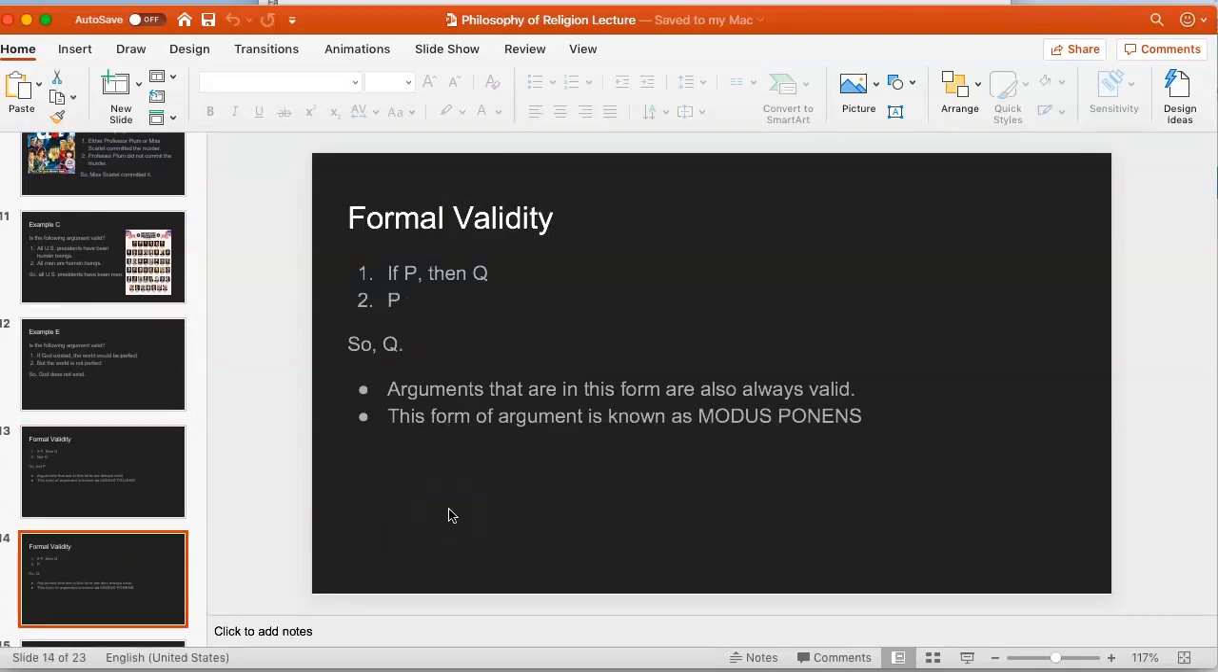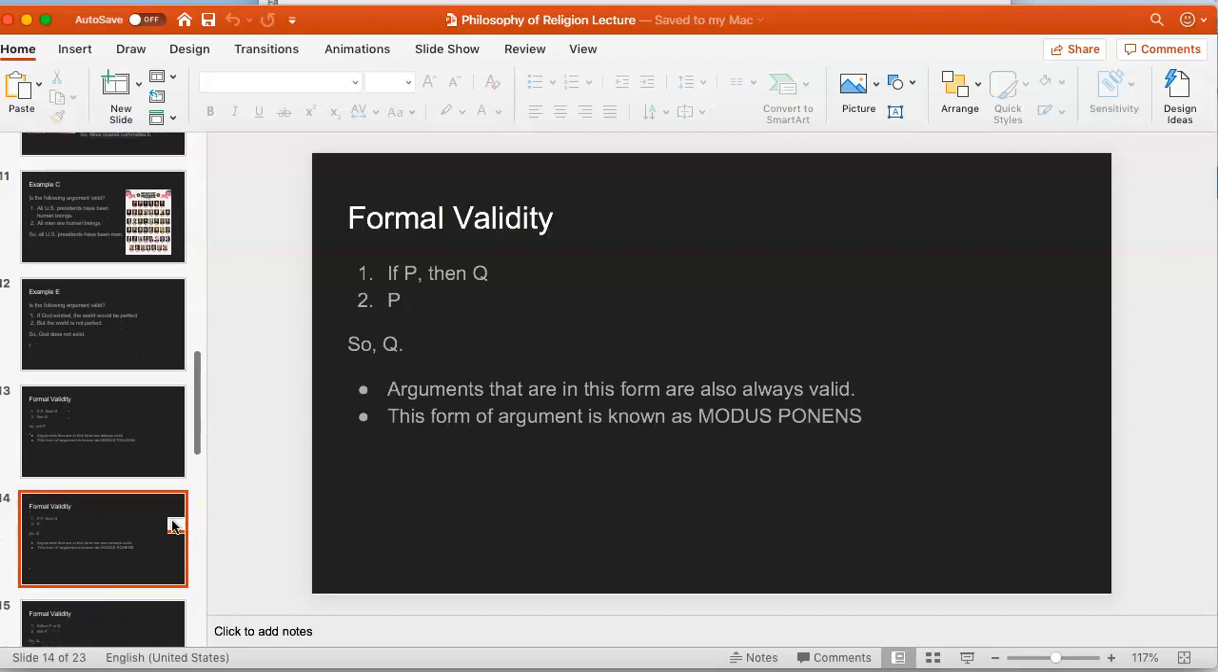If you study logic, you will learn that there are a number of different famous forms, famous patterns that are always valid. Here's another one. If you look at argument A on your course packet, it has the form if P, then Q; P; so Q. And arguments that have this form are always valid also. And the name of this form of argument is modus ponens. You don't need to remember those names, but just be aware of this idea of argument forms and some of them being valid.